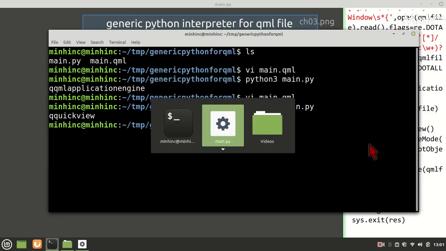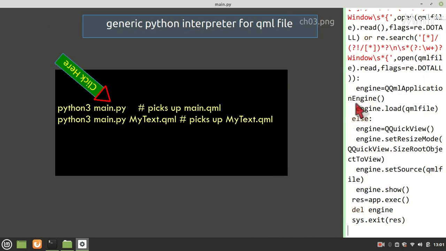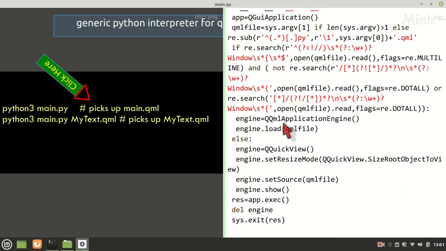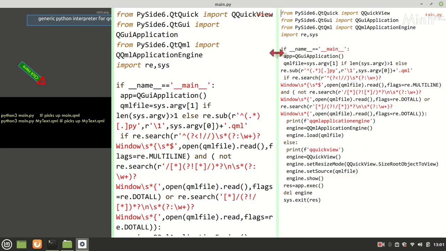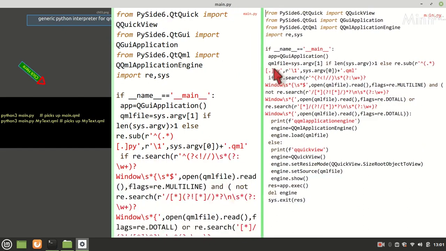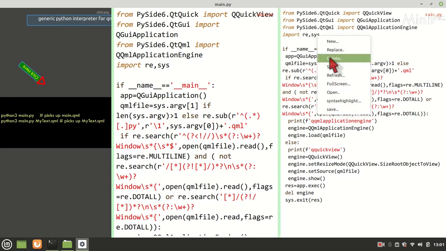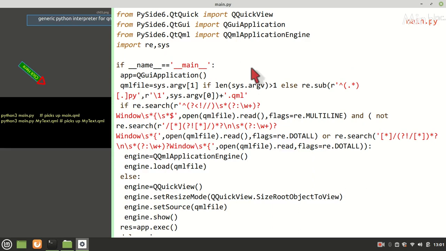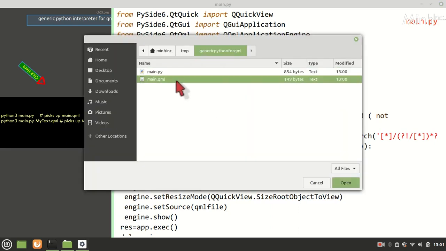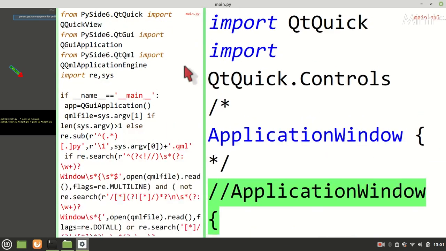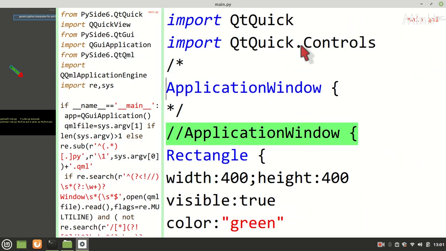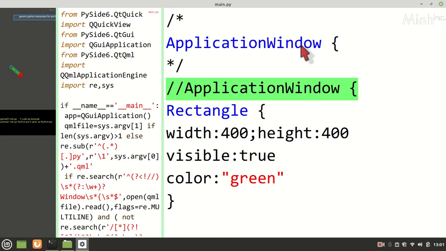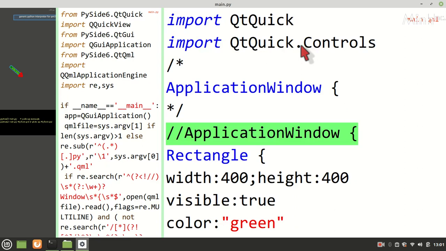Now as per the design, we'll bring the main.qml here. So this is the code we wrote. We made a comment, we made second comment, then rectangle, and previous to that also we tried all permutation combination.